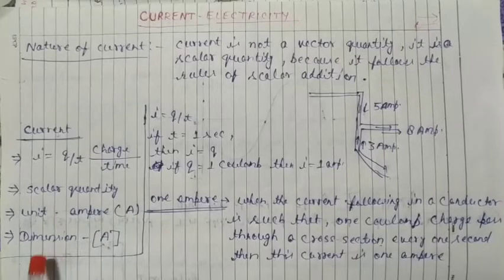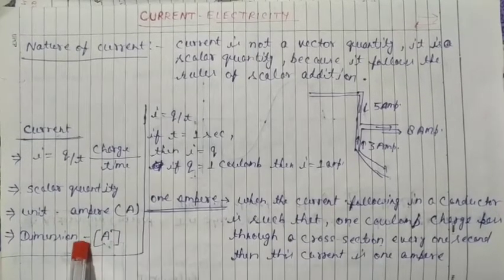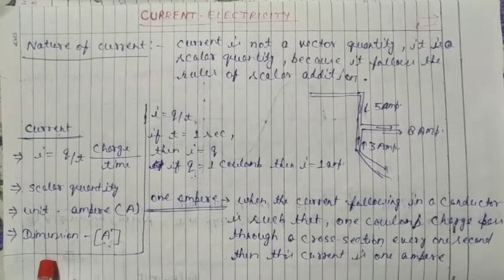Dimension of current is denoted by A, because current is a fundamental quantity.